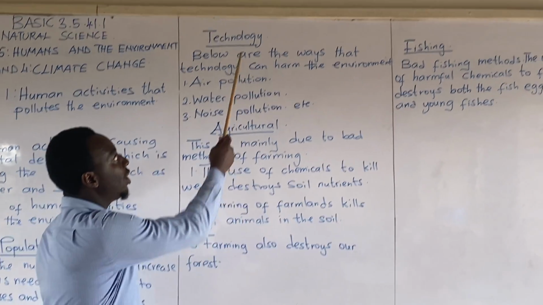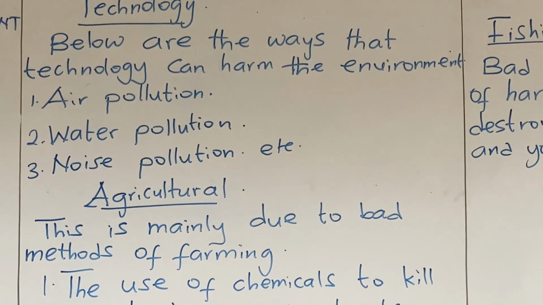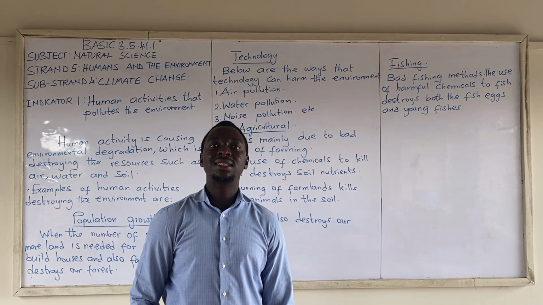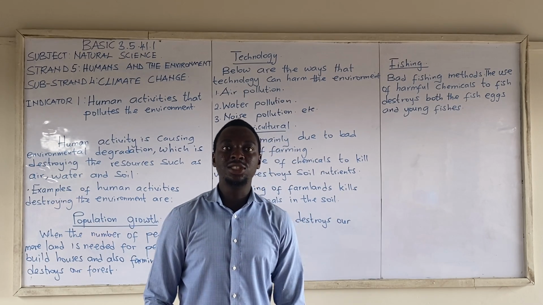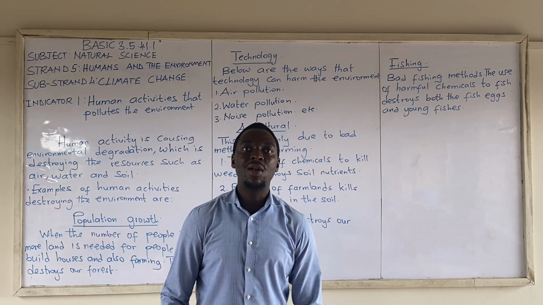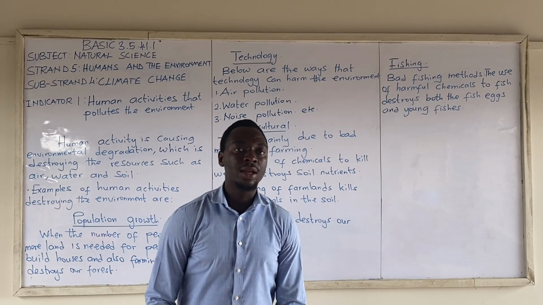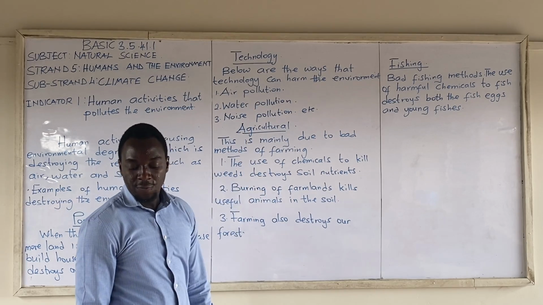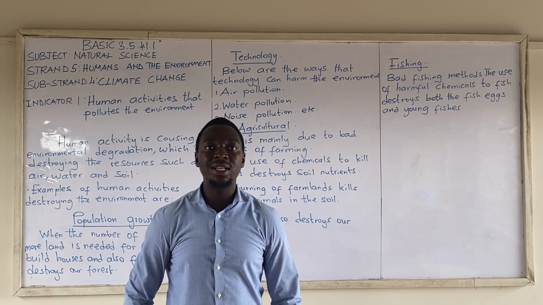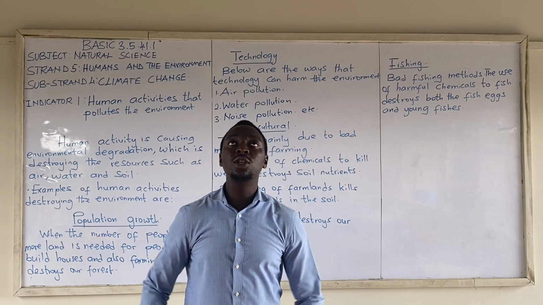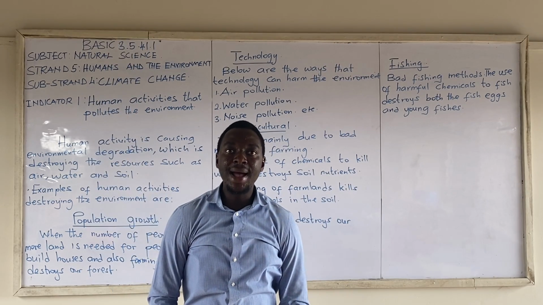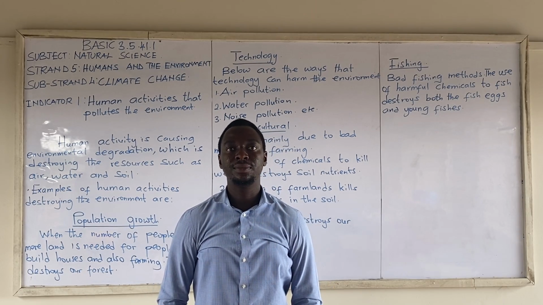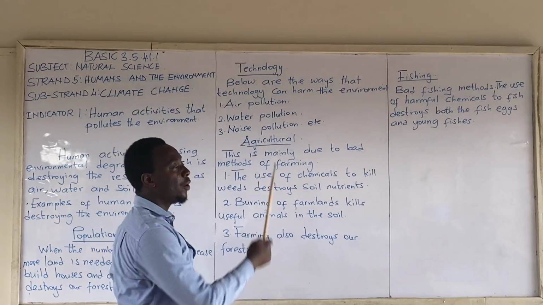Two, we have technology. Nowadays, almost everything that we do involves technology, and it is harming us so much. It is destroying our natural vegetation and our immediate environment. One, we have air pollution. Factories and industries in our environment release a lot of smoke into the atmosphere, thereby destroying the air, which we term as air pollution.